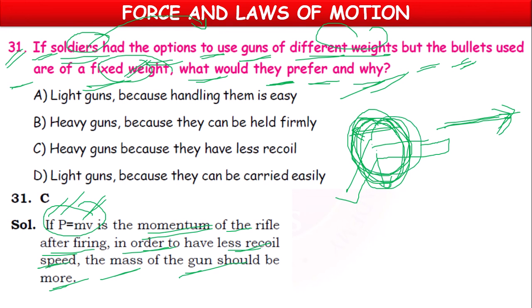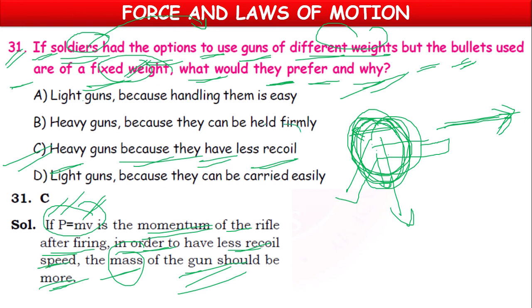So they prefer the guns which are having less recoiling effect. Less recoiling effect means mass of the gun should be more. So answer option C. So they will choose to take heavy guns because they will be having less recoil force. So the bullet with less recoil force, that is the main reason.